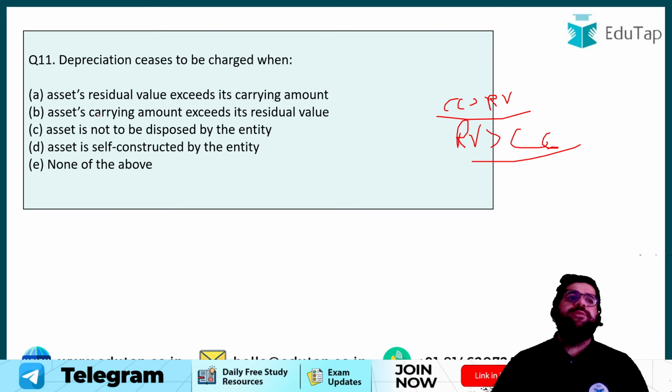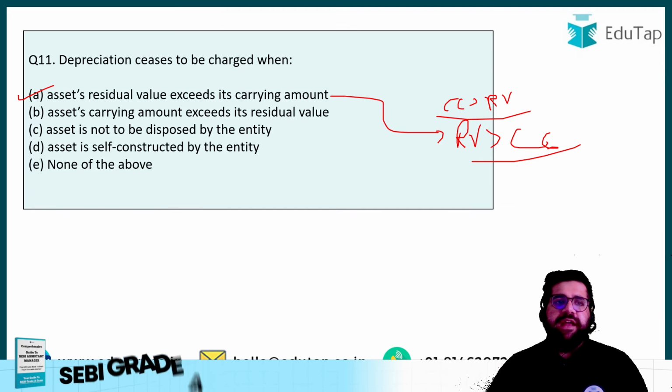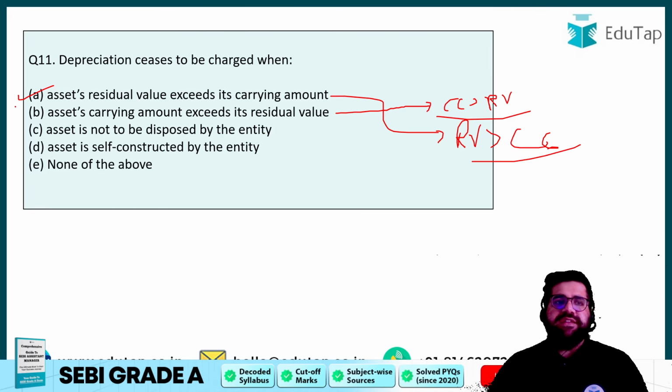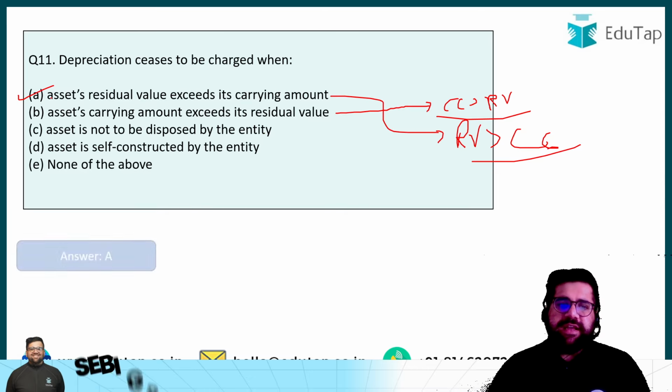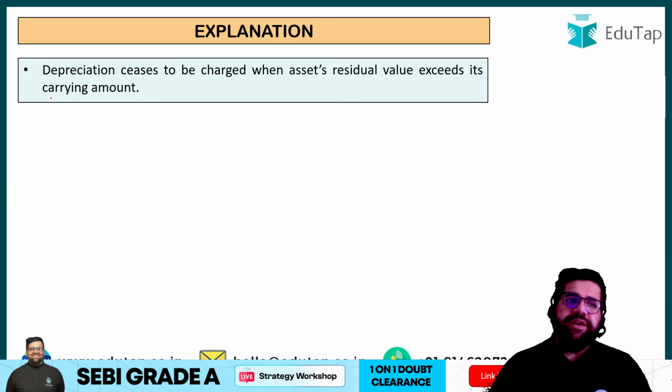Okay, so the answer will be option A only, because I am able to find this particular equation in statement number 1 itself. Asset carrying value exceeds residual value, so in this case you will be applying depreciation, right? So the correct answer will be A. Next, these are not making any sense, so you can avoid them.